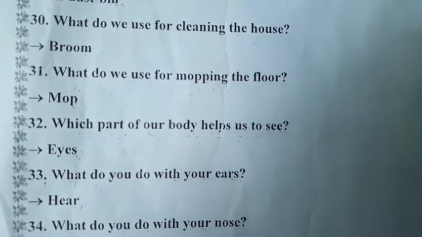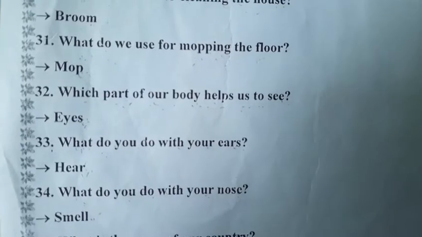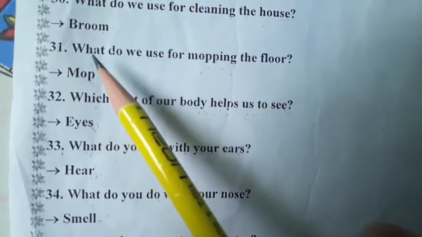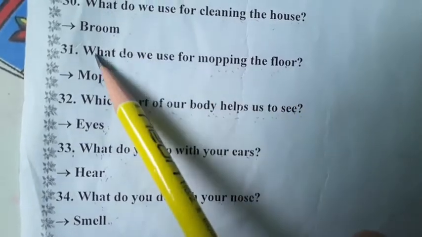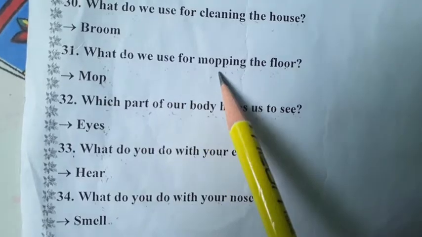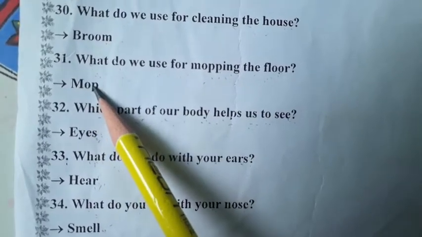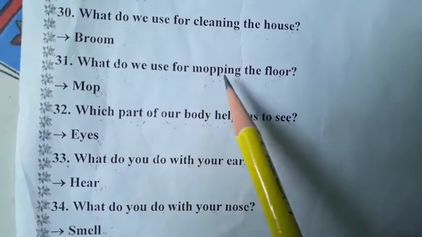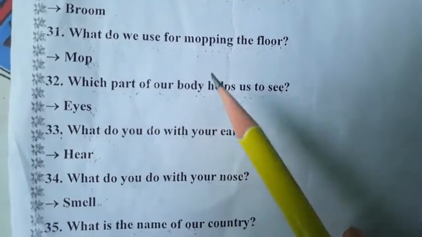Okay. Now one time again repeat 5 GK questions. First question is, what do we use for mopping the floor? Answer is mop. Next question is, which part of our body helps us to see?